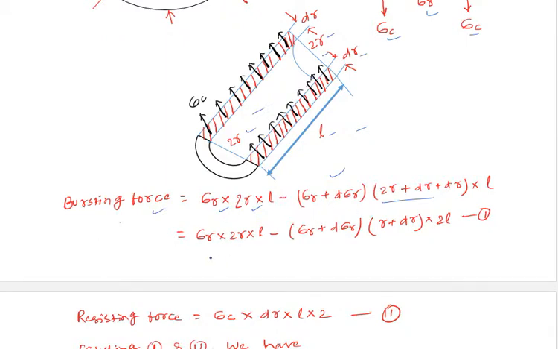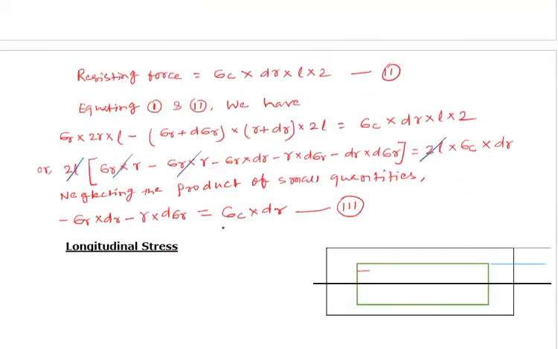So sigma r into 2r into L minus sigma r plus d sigma r into 2r plus 2dr, so 2 will be common, so r plus dr into 2L. Suppose this is equation number 1.